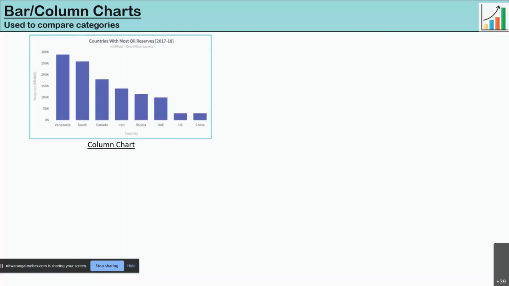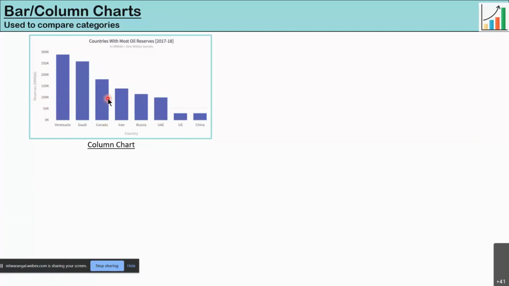The category we are using is countries, and we are comparing these countries against the measure of their oil reserves. As you can see, Venezuela has the highest number of reserves. Then comes Saudi, Canada, Iran, and so on. So this gives you a general idea of which countries on this globe have what amount of reserves.